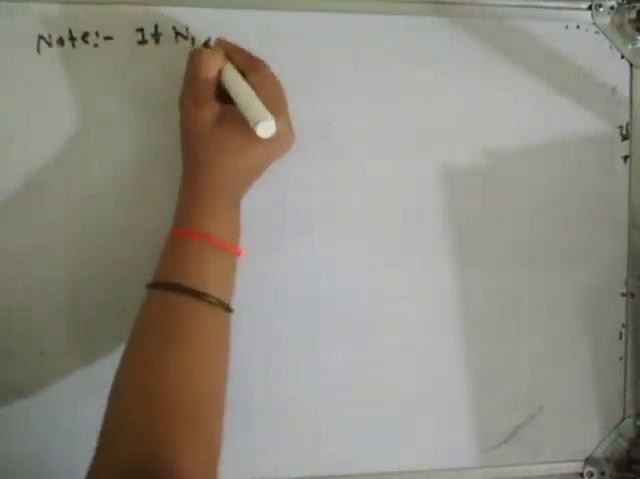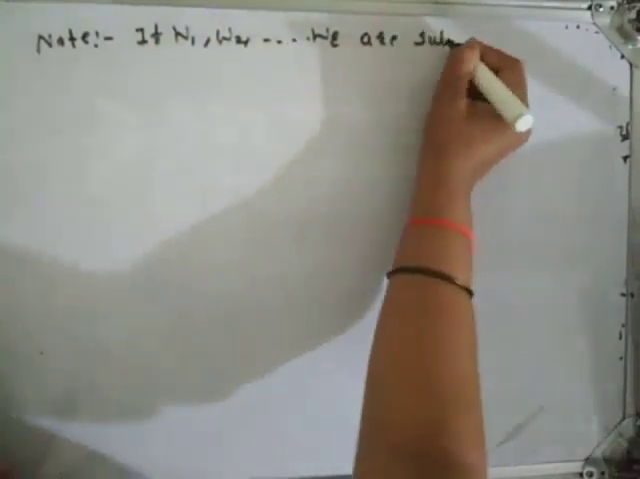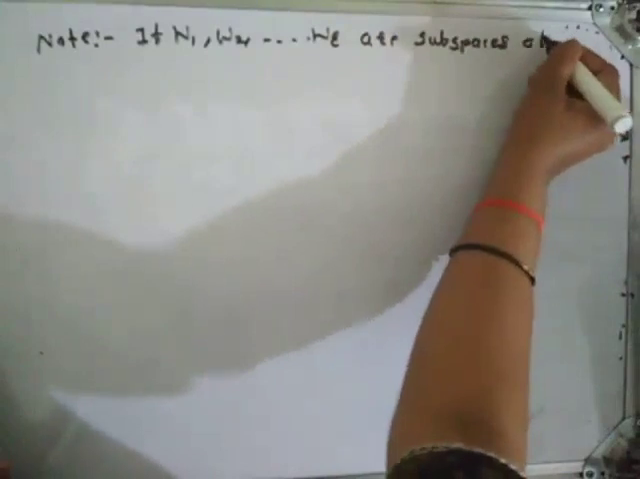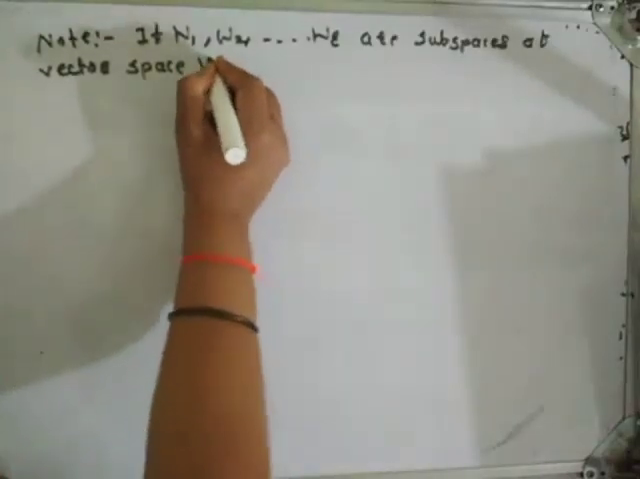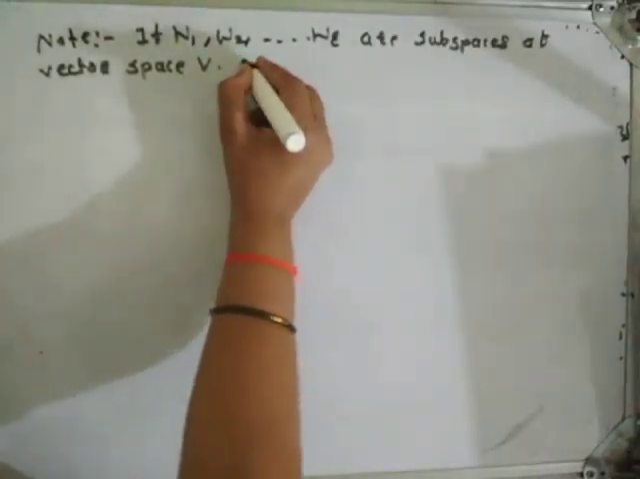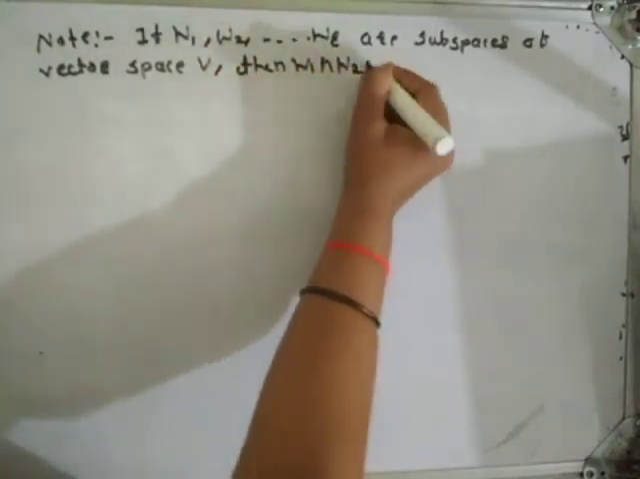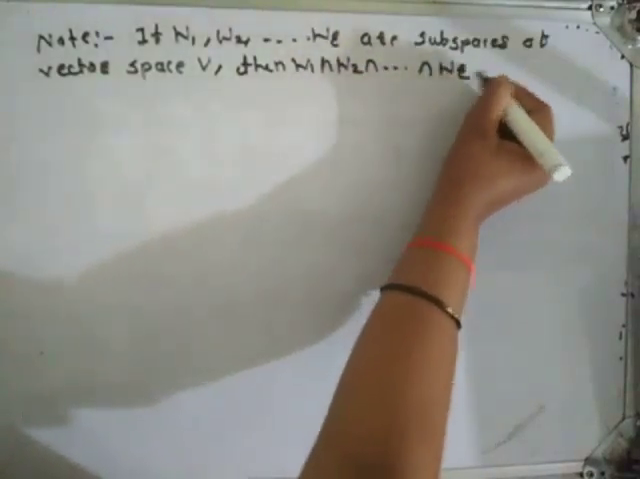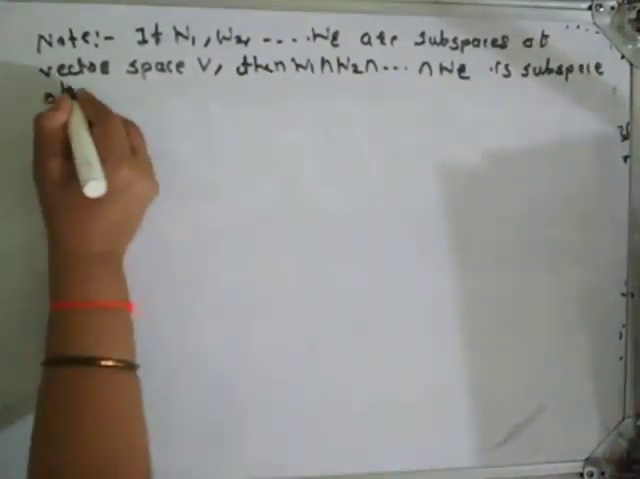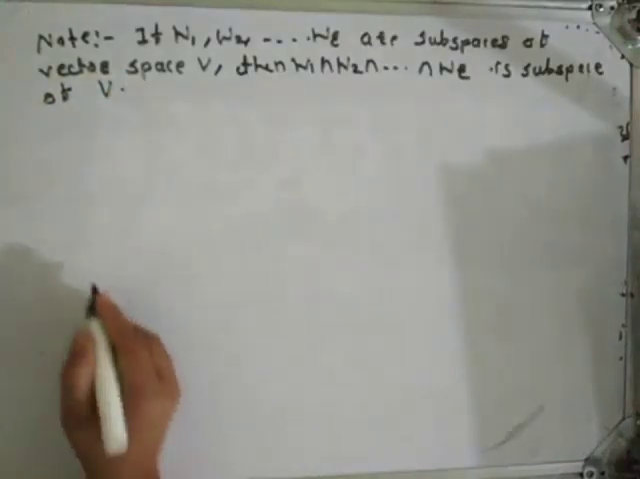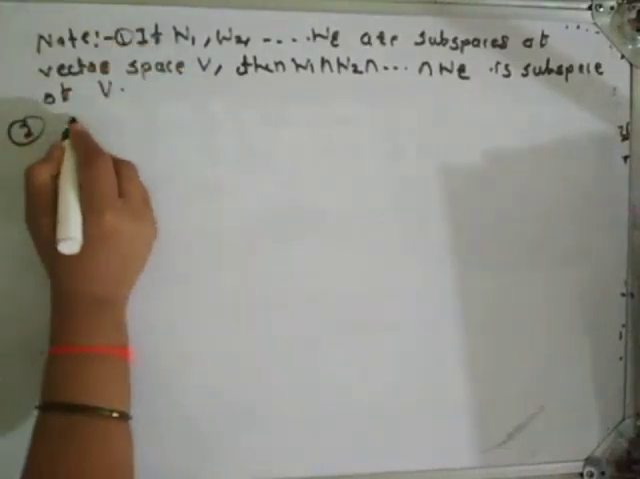If W1, W2 and so on up to WR are subspaces of vector space V, then W1 intersection W2 intersection and so on intersection WR is a subspace of V. Okay. This is one. Let us write down the second note.